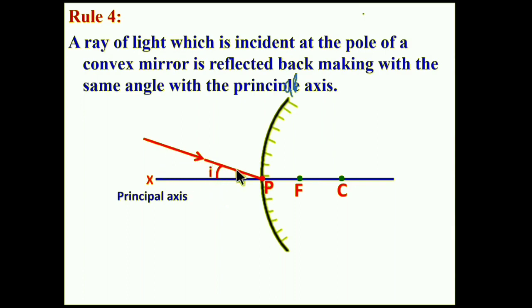Now, when it is incident at the pole, it reflects with the same angle, in the sense that the reflected light ray makes the same angle as the incident light ray. The angle of incidence and the angle of reflection are equal. With whatever angle it is incident, with the same angle it reflects at the pole of the convex mirror. This is rule number 4.